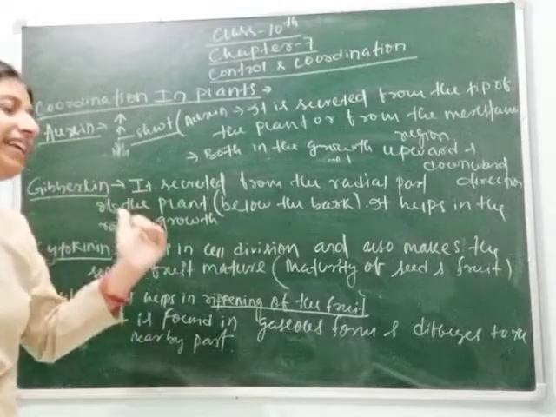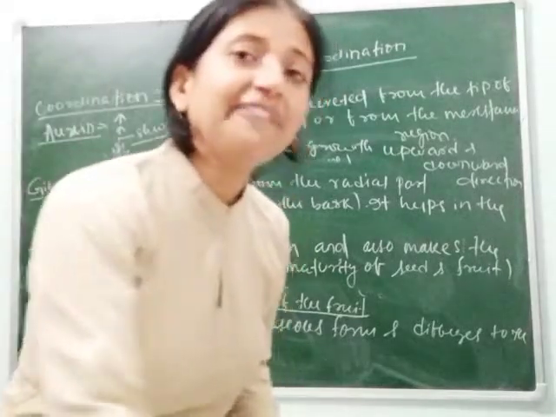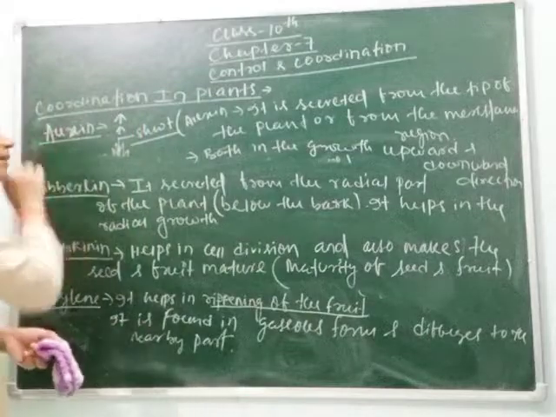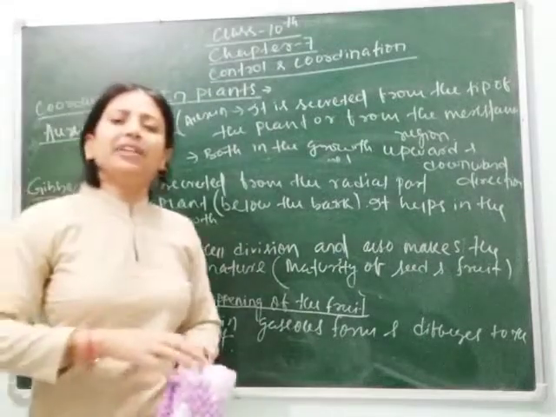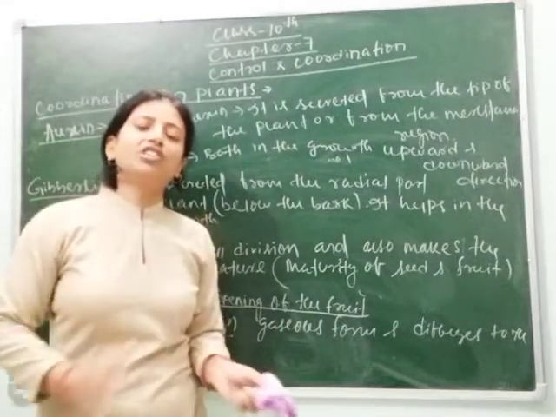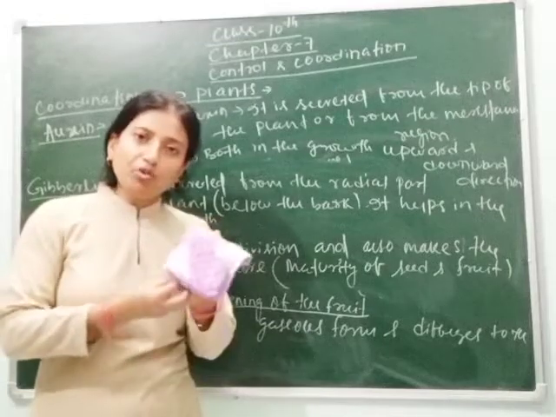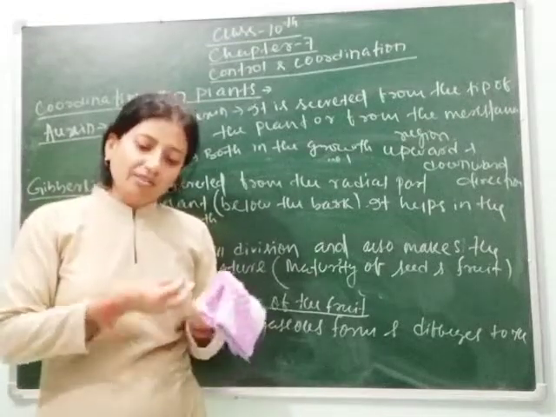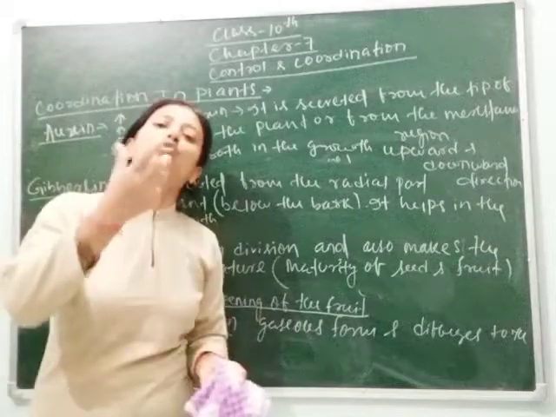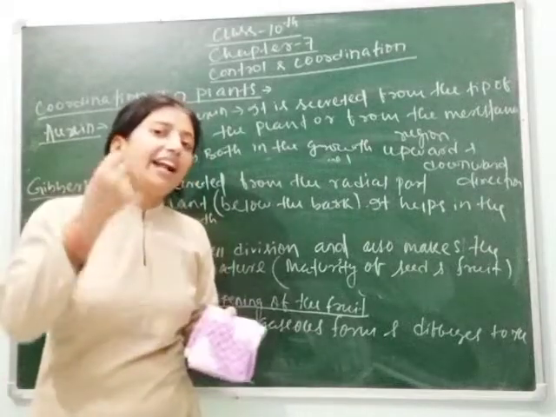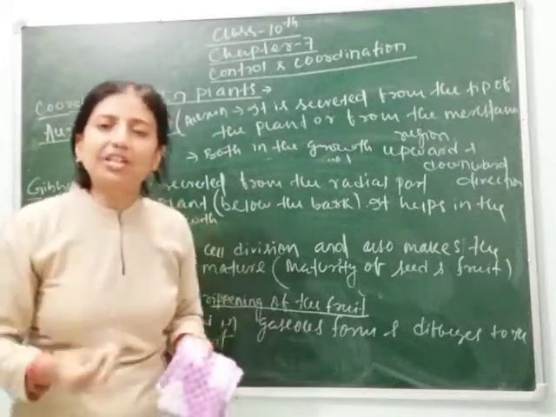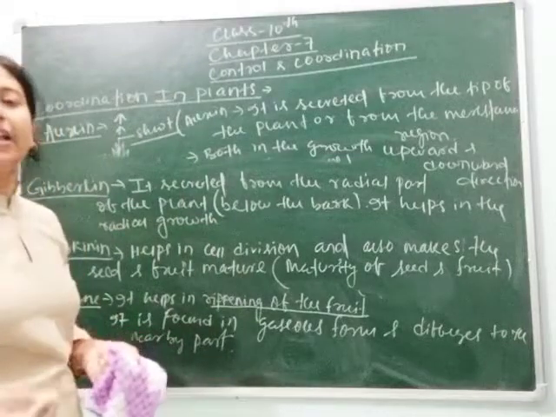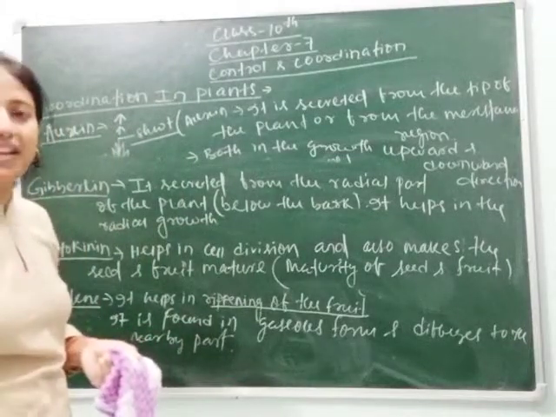But here we will study another hormone which inhibits this growth. Suppose think, if auxin hormone is secreted and not stopped, then what happens? Then the root part, we can't imagine where the root part will grow and the shoot part will go. We can't measure their growth. But after some time, they will not get proper nutrients, due to which they will die.